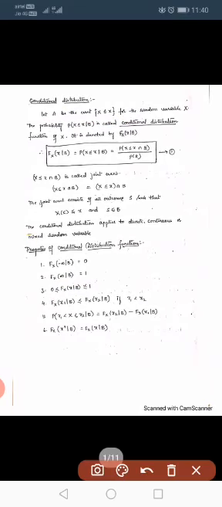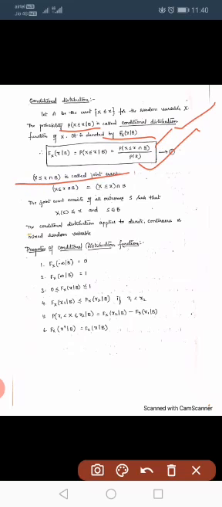So let us consider an event A. Here that event A is X less than or equal to x. We know this is the cumulative distribution or probability distribution function. So here let us define conditional distribution. The probability of X less than or equal to x given B is called the conditional distribution, and it is denoted by F_X(x | B). It is given by the probability of X less than or equal to x intersection B divided by probability of B. This event is called a joint event.